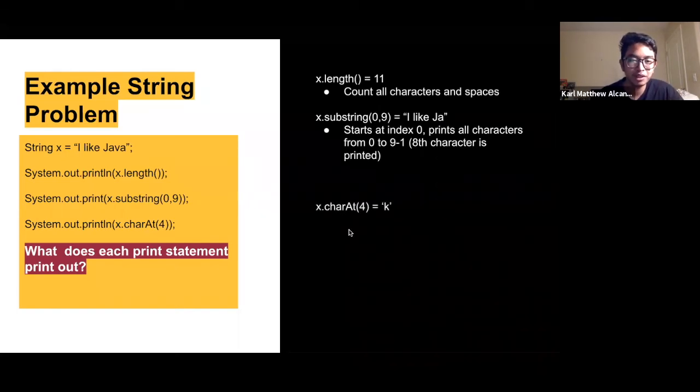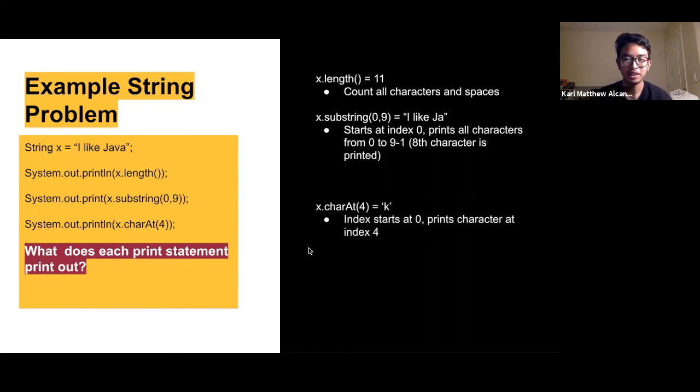And charAt(4) is k. Index starts at 0 once again, and it prints the character at index 4. So you start from 0 and count up until the letter k. And the space is also included in the index values.